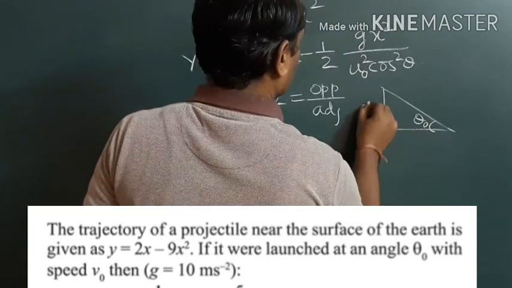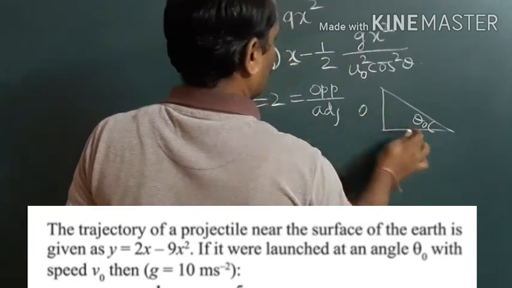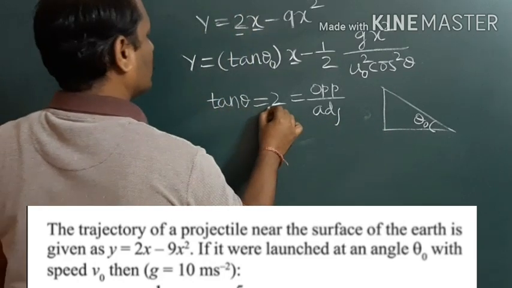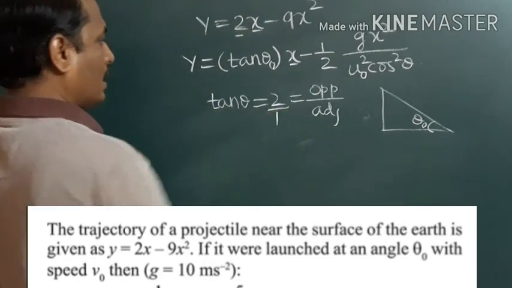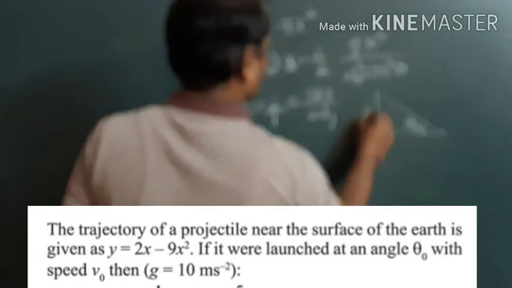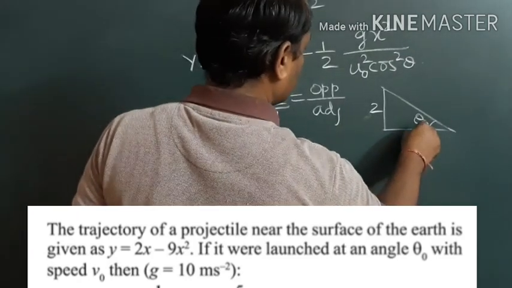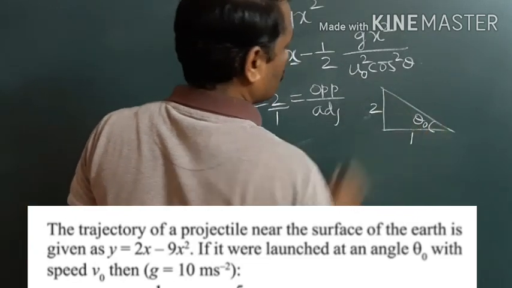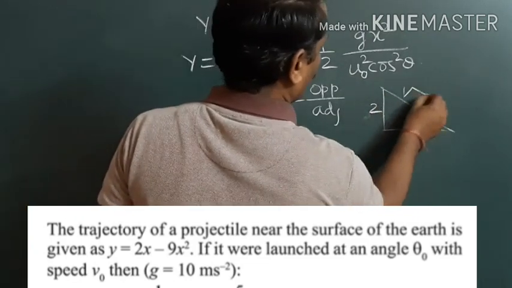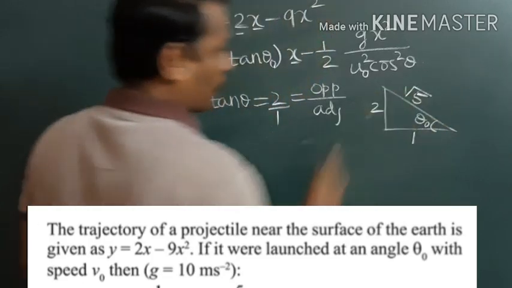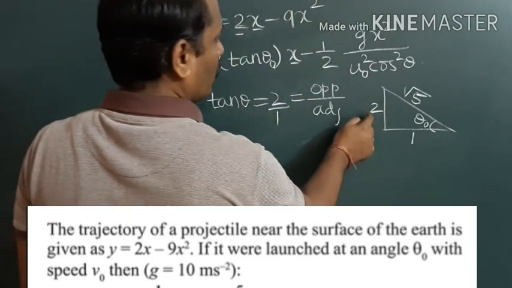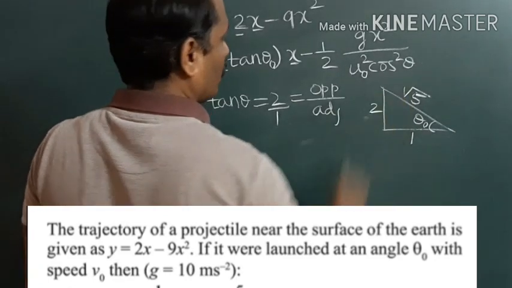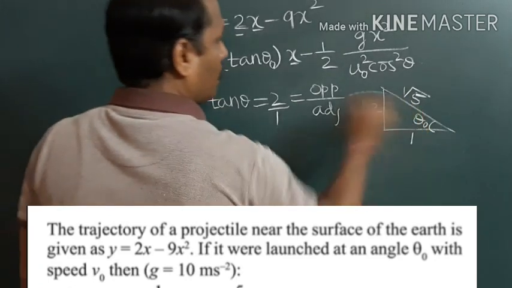Then this is opposite, this is hypotenuse and this is adjacent. So tan theta is equal to 2 means we can write 2 by 1. Then opposite side becomes 2 and adjacent side becomes 1. If this is 2, this is 1, then hypotenuse should be root 5, because hypotenuse square is equal to this square plus this square, right? Therefore root 5.